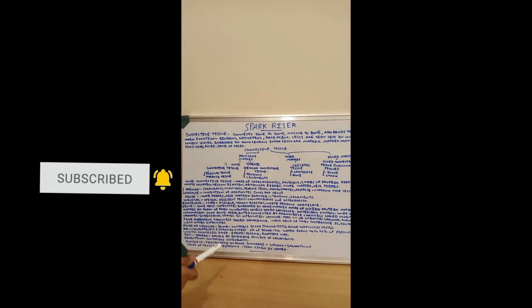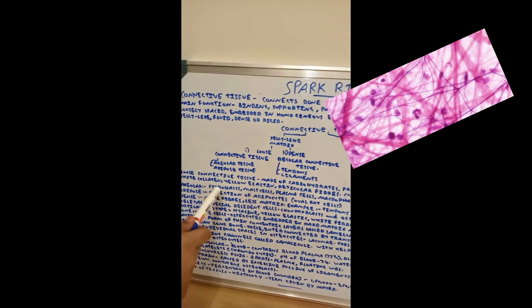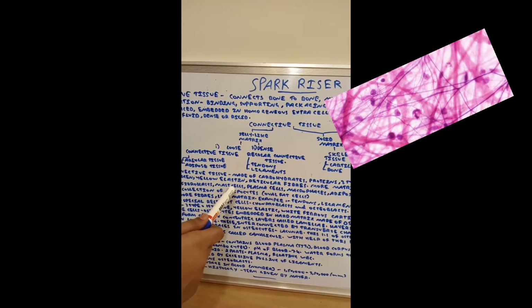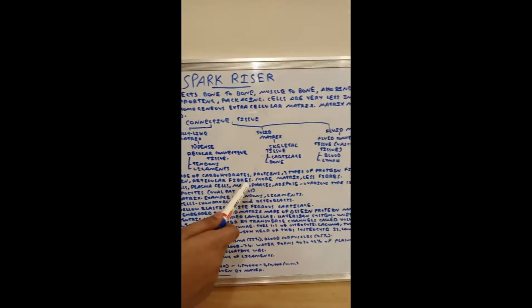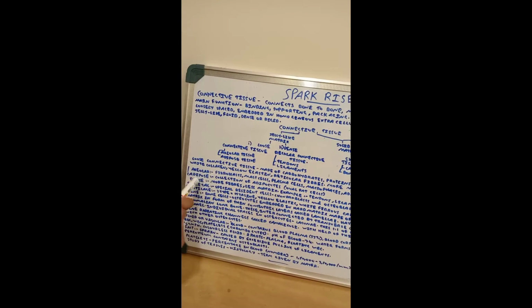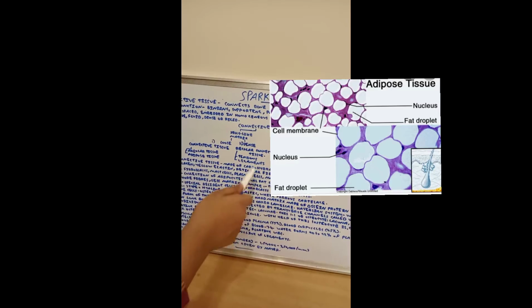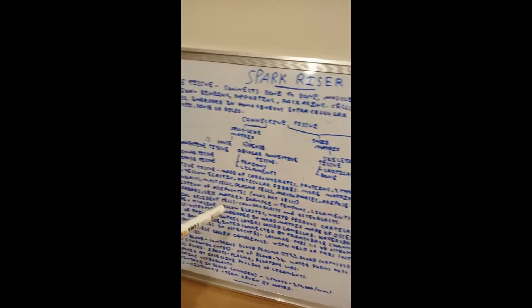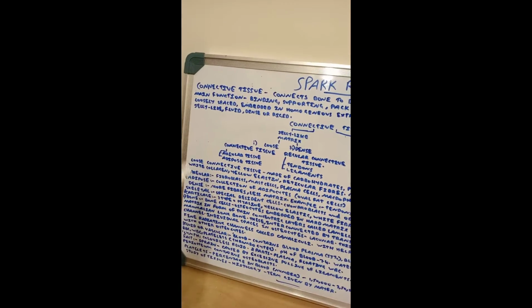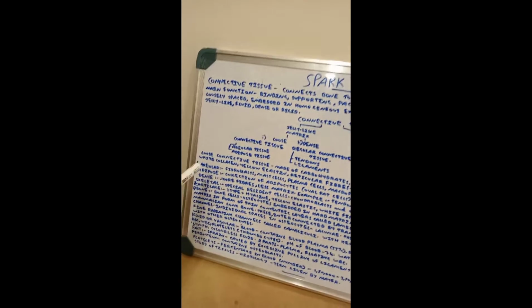Coming to the areolar tissue, we have fibroblasts, mast cells, plasma cells, macrophages, and adipose cells, and these are all the various types of cells present in it. Adipose tissue is a collection of adipocytes, meaning oval fat cells. I already told the functions of areolar tissue just now. So now, coming to adipose tissue.